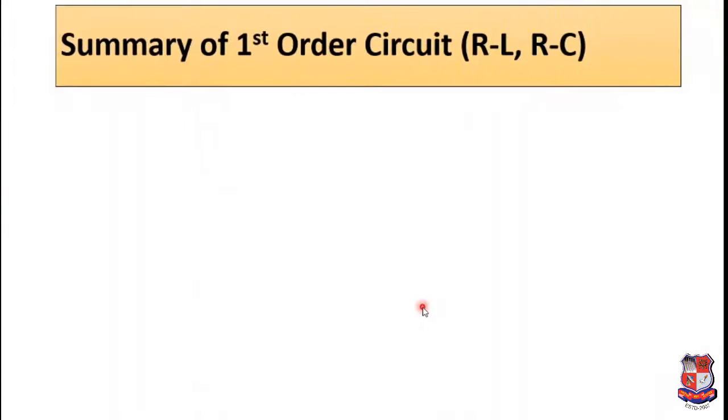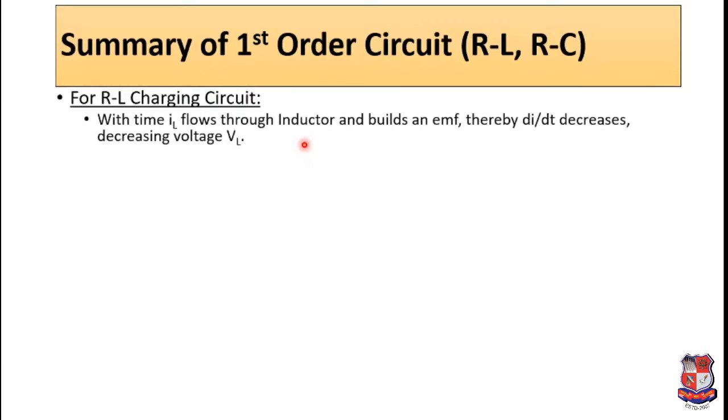So let us take the next case, that is RL charging circuit. So for RL charging circuit we can say that with time inductor current flows through the inductor and builds an EMF. Thereby di by dt decreases and this decreases the voltage VL, because VL equals L diL by dt. As di by dt decreases, VL will also decrease.